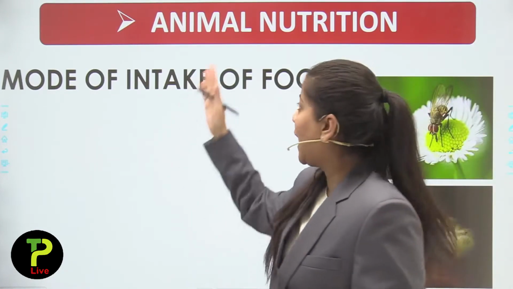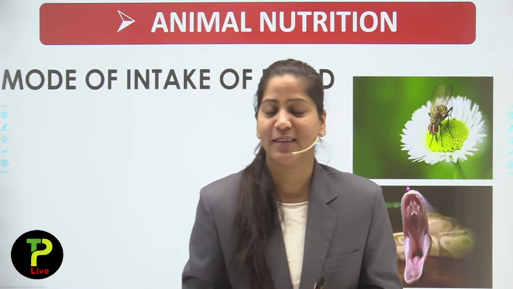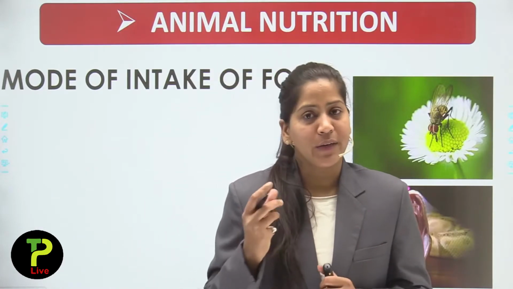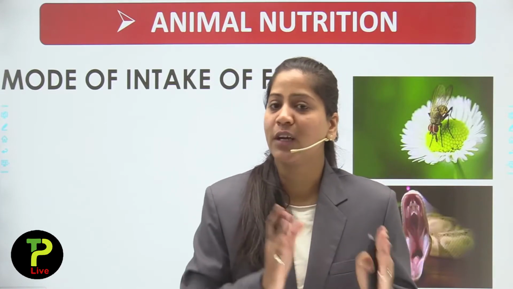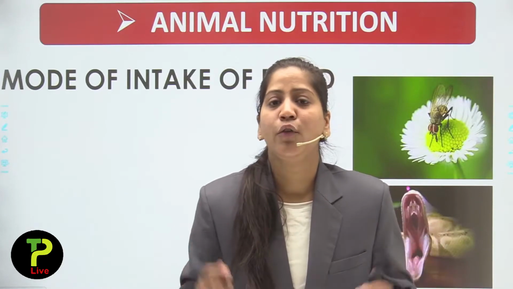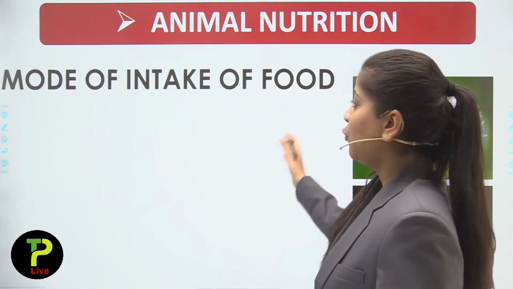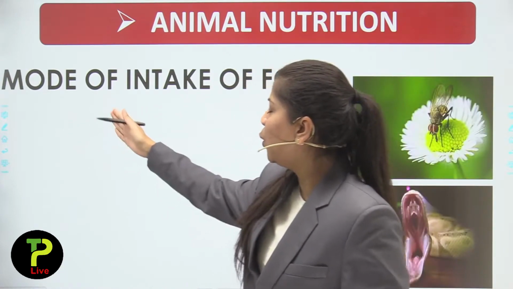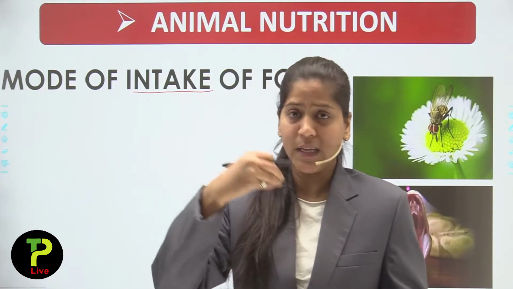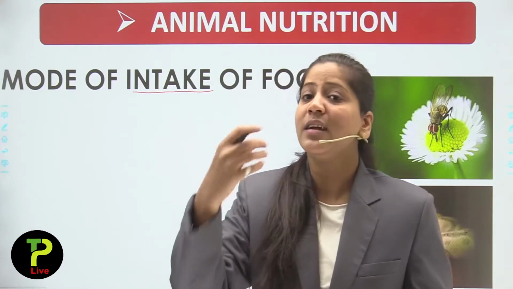Next topic is mode of intake of food. I have told you animal nutrition comprises 3 topics. We have already discussed the first topic, which was nutrients required, and that the nutrients required will differ from individual to individual. Now the second topic is mode of intake of food. What is the meaning of mode of intake of food? First is intake of food, which means we are eating food. That process of taking food inside is known as intake of food.